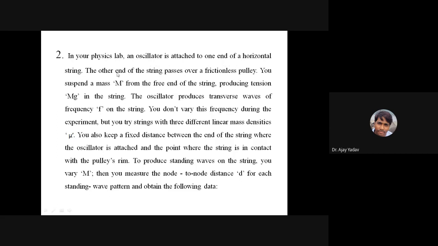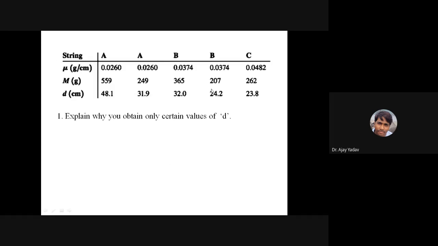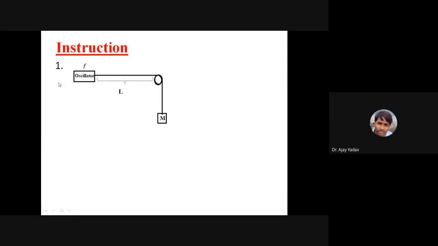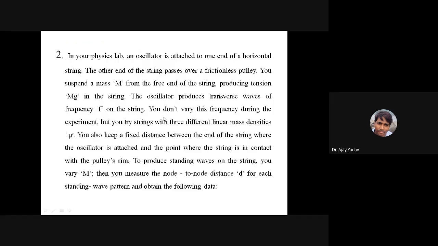So you have seen on the left side there was an oscillator. The other end of the string passes over a frictionless pulley. You suspend a mass capital M from the free end. Okay, so this is what the experimental setup is.